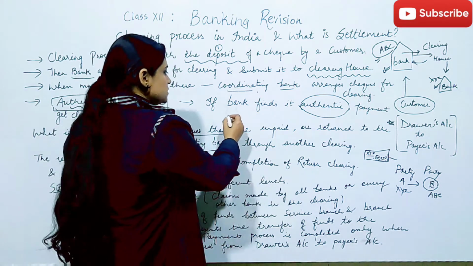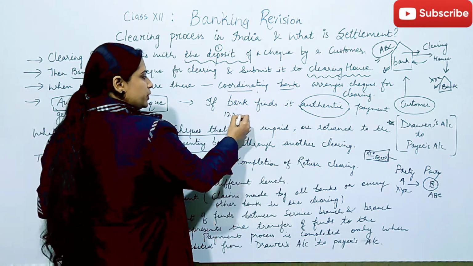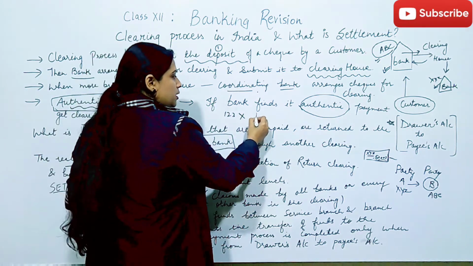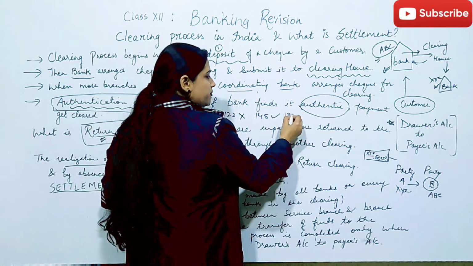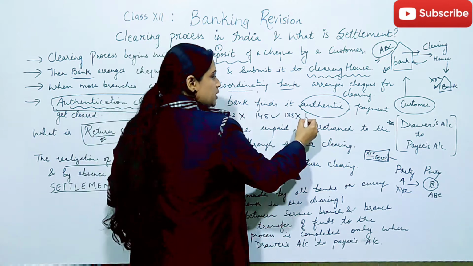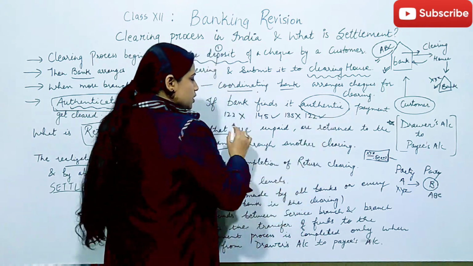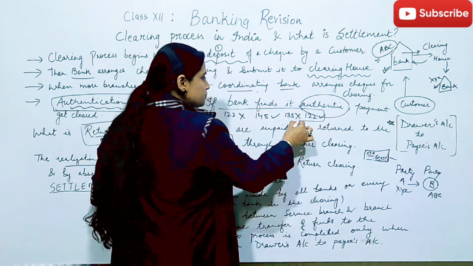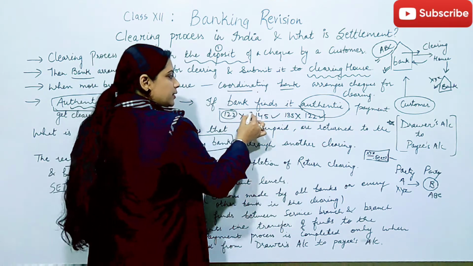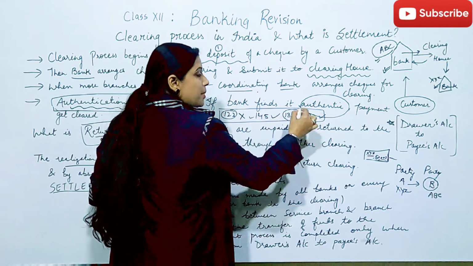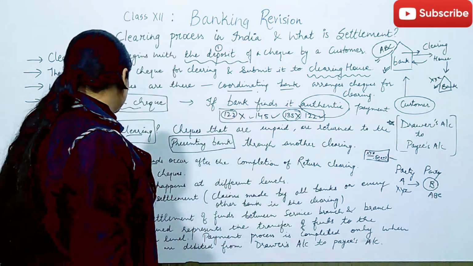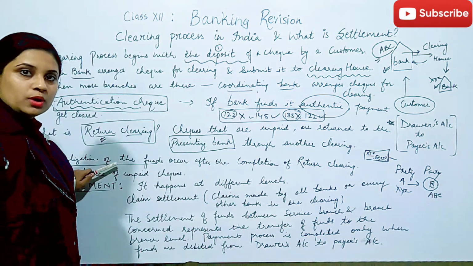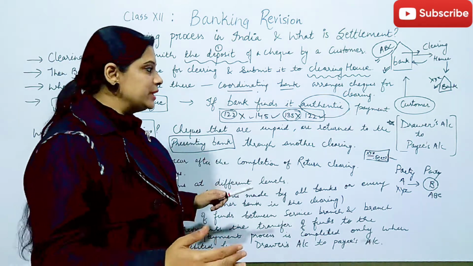Means if check number 123 is returned, check number 145 passed, check number 135 returned, check number 122 passed. When this procedure is completed, some of the checks are returned and some are passed for further payment. Then only this realization of funds would go. This process would get completed.